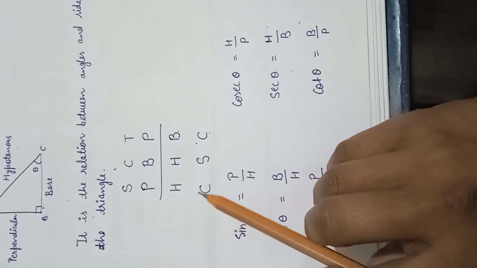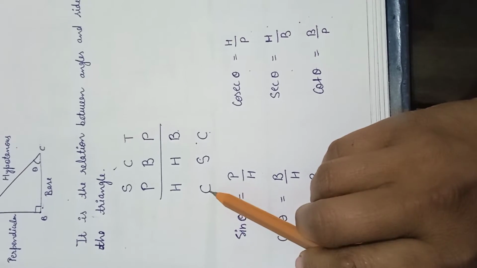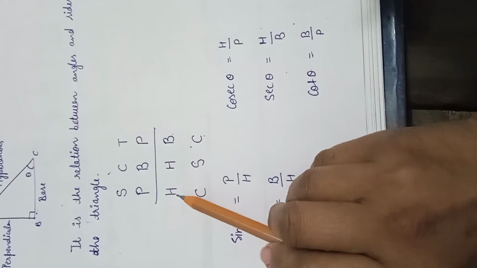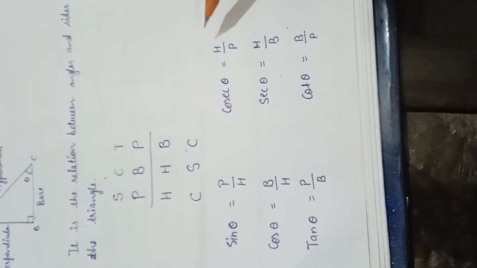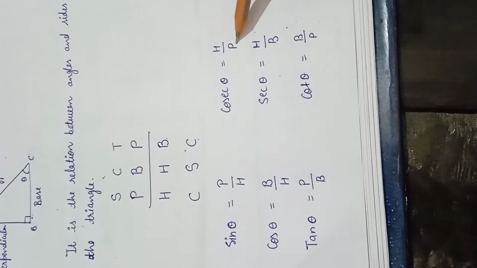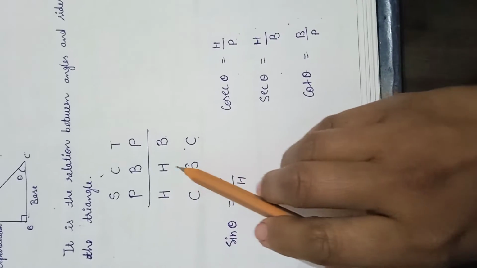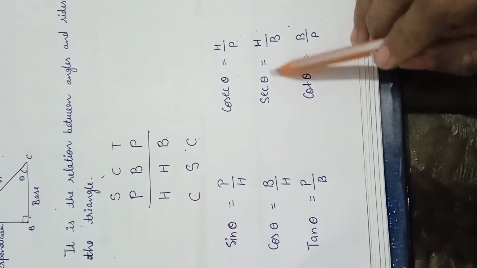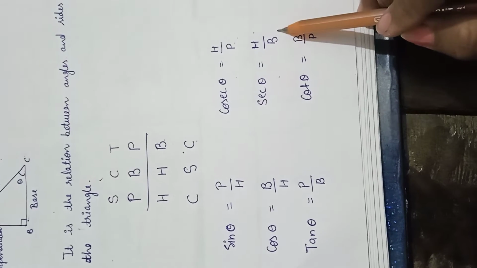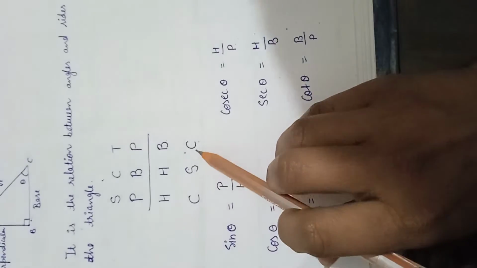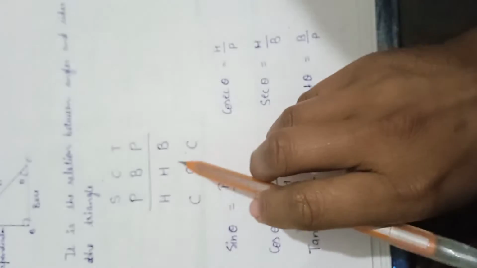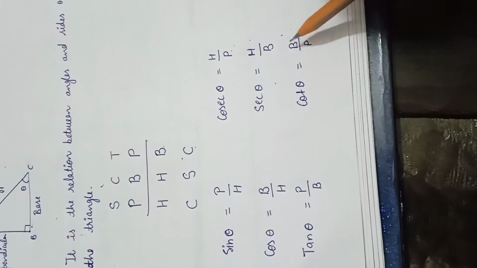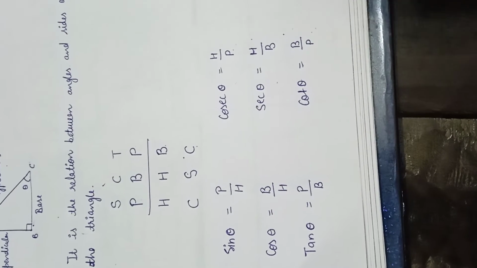Now talk about Kashi. Kashi is cosec theta, which is hypotenuse upon perpendicular. Se is for sec theta: sec theta is hypotenuse upon base. Now Kahe is for cot theta. Cot theta is equal to base upon perpendicular.